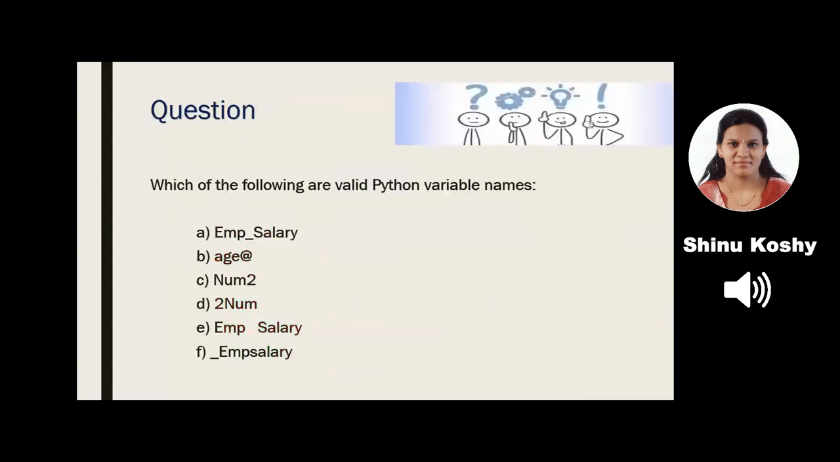Now, there is a question for you. So the rules that I have mentioned for naming variables, please recall them and try to find out which are the correct variable names in this list. I'll give you a minute for you to think.